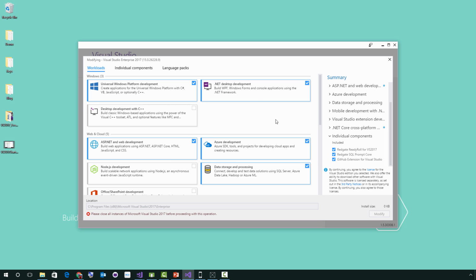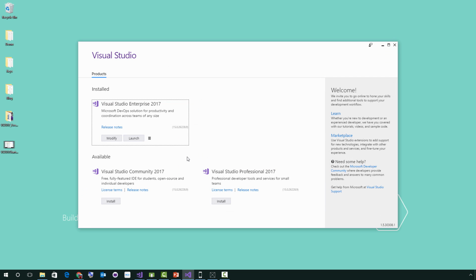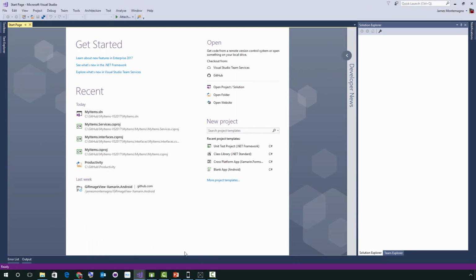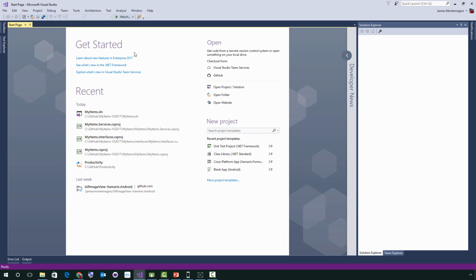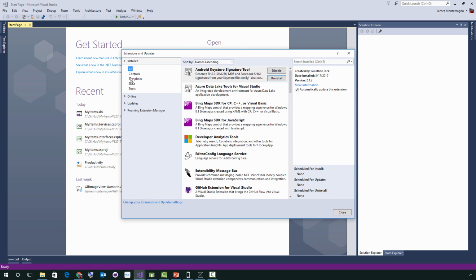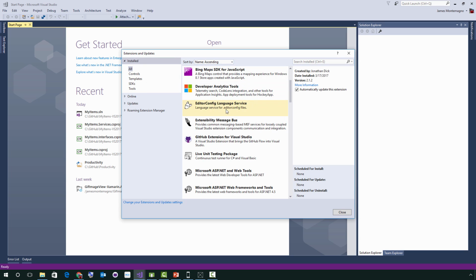So once you have this installed, go ahead and close out of this installer, and you're going to get Visual Studio 2017. There it is. This is your brand new getting started. There's some developer news you can pull out. I've also installed some extensions here. So if I go into Tools, Extensions, and Updates, let me go ahead and pull up this dialog. We can see that I have installed a few things. Let me go to my install here. I've installed the Android Key Store Signature tool, the editor config, which I'll talk about in a little bit, and